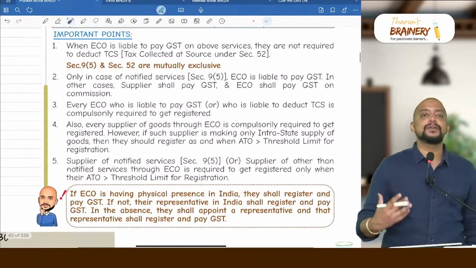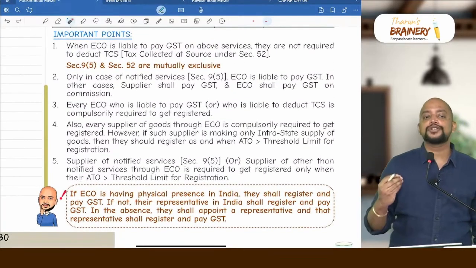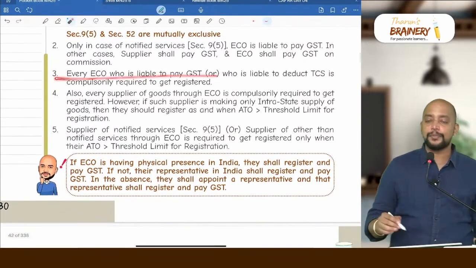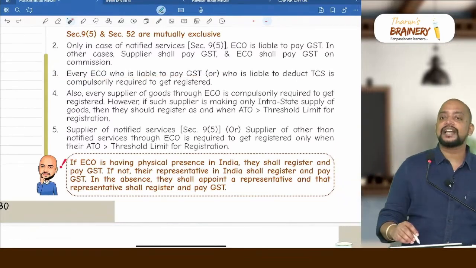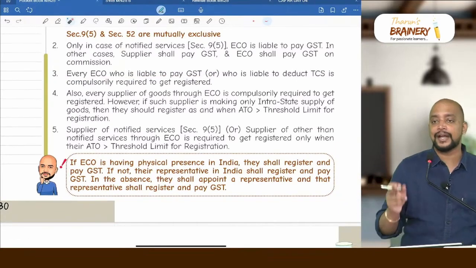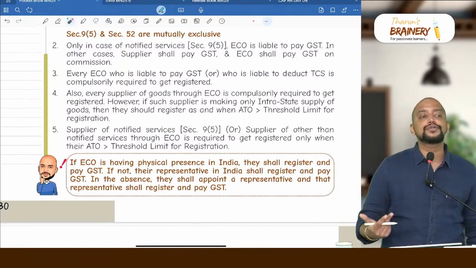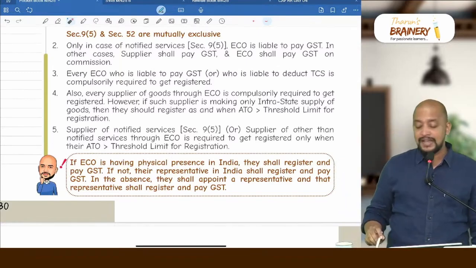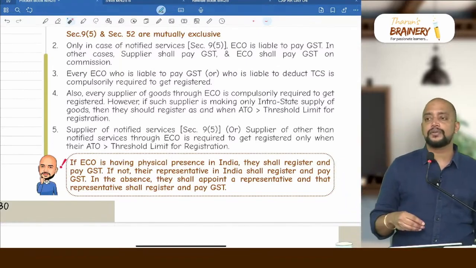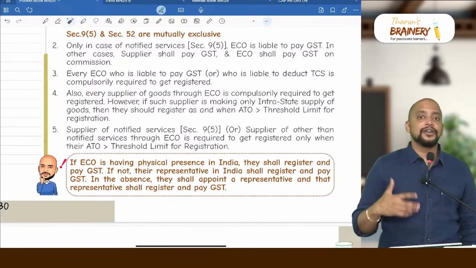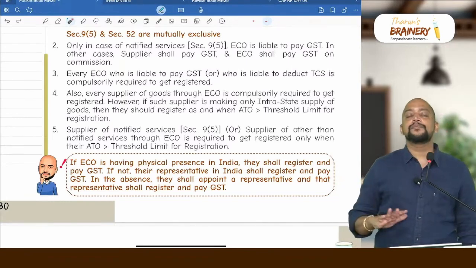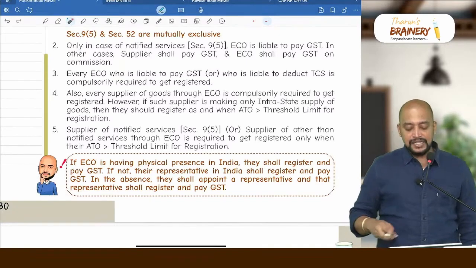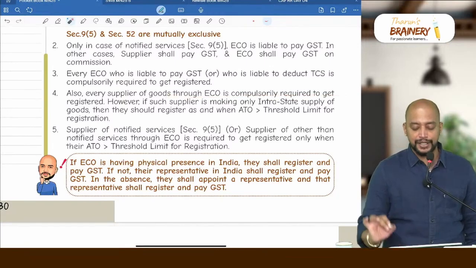And e-commerce operator will pay GST on what? On the commission. E-commerce operator will get a commission. On that commission, e-commerce operator will pay GST, and every e-commerce operator who is liable to pay GST or who is liable to deduct TCS is compulsorily required to get registered. Then what about supplier of goods through e-commerce operator? In case of supply of goods through e-commerce operator, it's not notified under 9(5). Supplier only will pay GST. Are they compulsorily required to get registered? If they are making only intra-state supplies, then they are not compulsorily required to get registered. They need to register only when aggregate turnover exceeds threshold limit. Otherwise, every supplier of goods through e-commerce operator is compulsorily required to get registered.